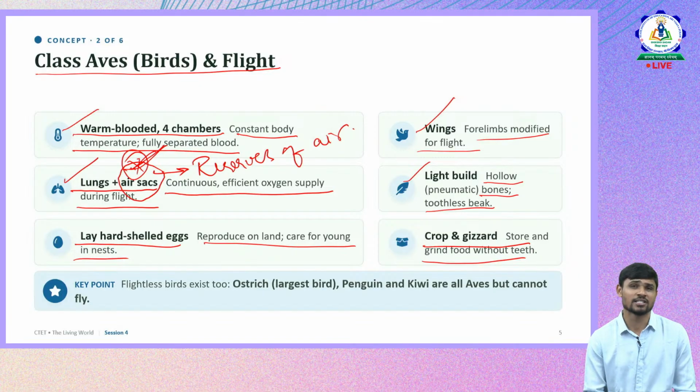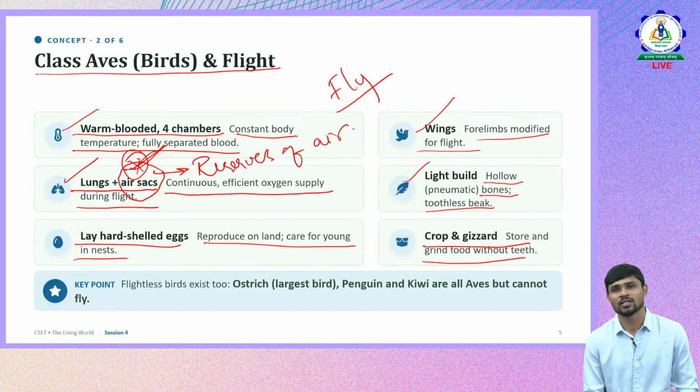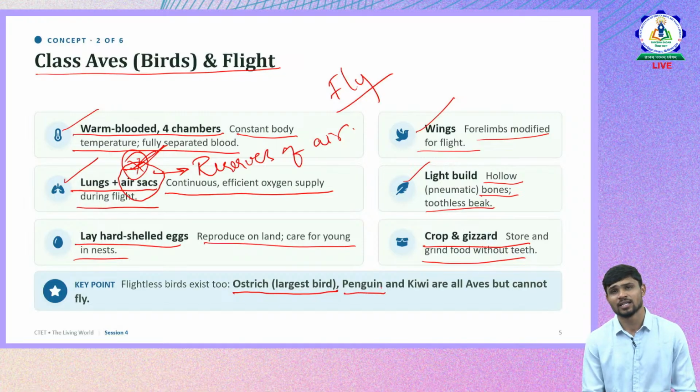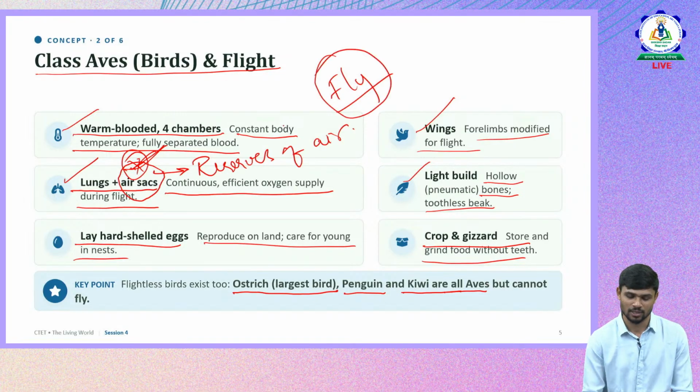But what are the exceptions here? Okay, we say birds fly. So this concept is not sufficient for us to clear questions in CTET, because as we discussed, the questions are being asked with respect to the exceptions. So what are the exceptions in birds? The exceptions are ostrich, the largest bird. Then penguin is one more bird. Though it is in the water, it is also a bird. Then kiwi. We said that birds fly, but ostrich, penguin and kiwi don't fly.